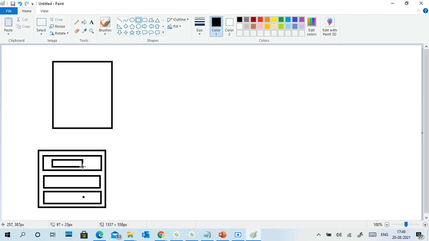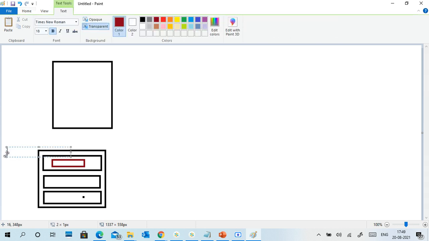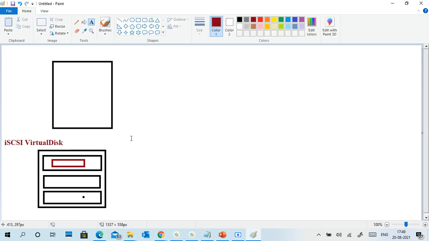But here we create an iSCSI virtual disk with a certain size. For example, a 100 GB virtual hard disk I created in my storage, wherever the location.